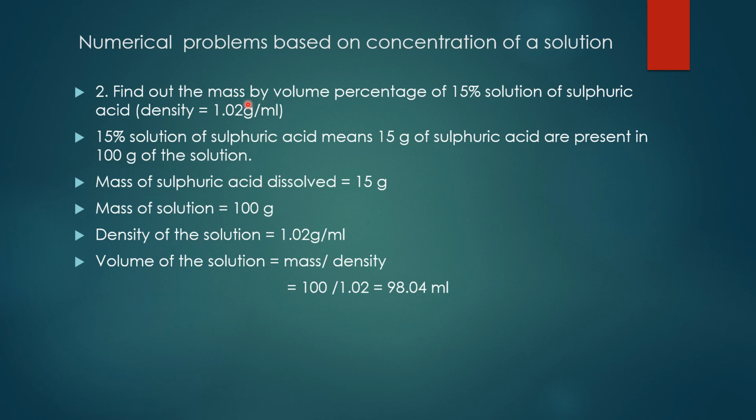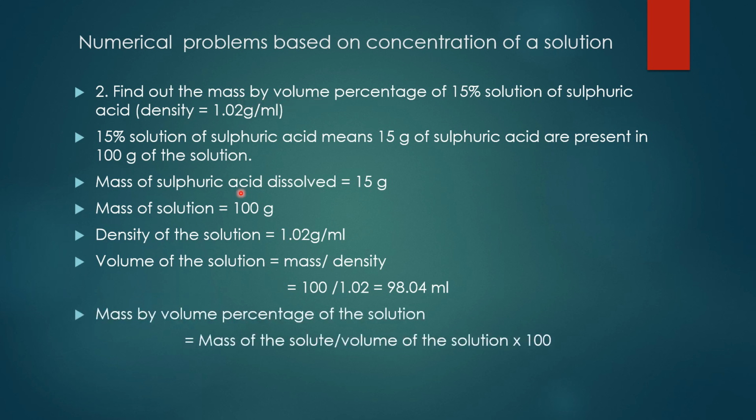Now we have to find out the mass by volume percentage, isn't it? So what is the formula? Mass of the solute divided by volume of the solution into 100. Got it, children? Now what is the answer? Mass of the solute is nothing but 15 grams. Volume of the solution 98.04 into 100. You will be getting the answer 15.3%. Got it, children?